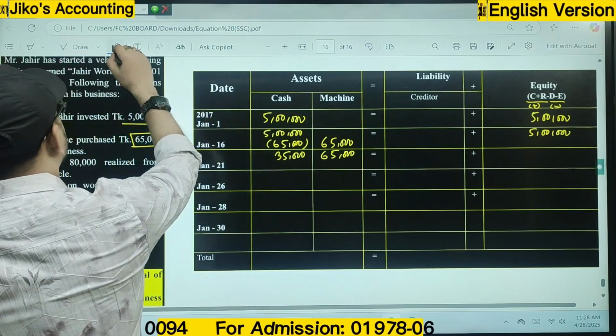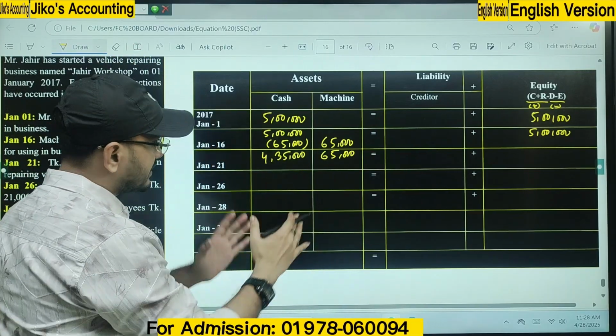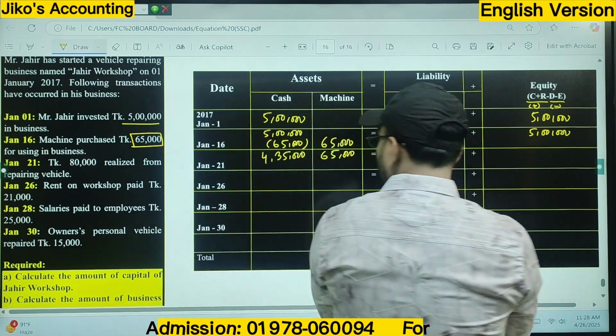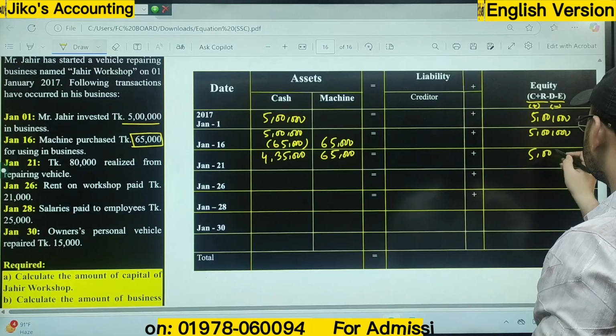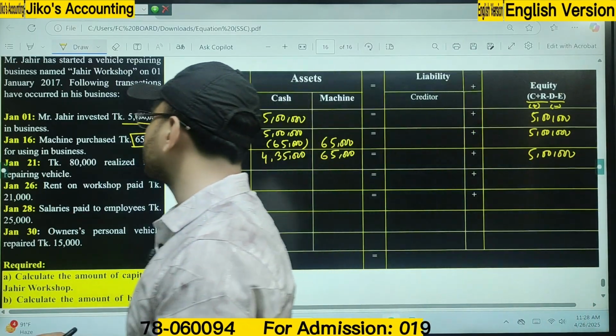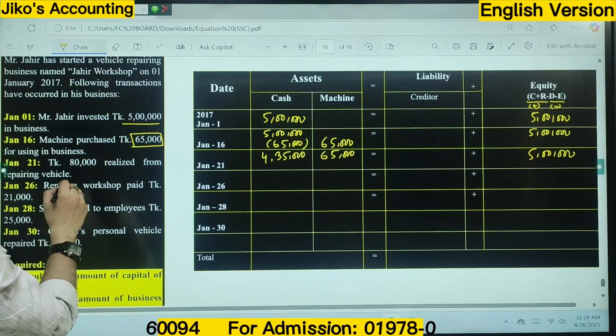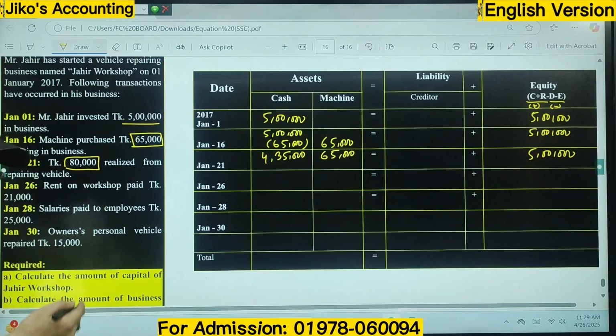What would it be? It would be 4 lakh 35. That means if I calculate or add this figure, I will get a total of 5 lakh taka. Is it okay, sir? 5 lakh. Okay. Now January 21st, 80,000 taka realized from repairing a vehicle.